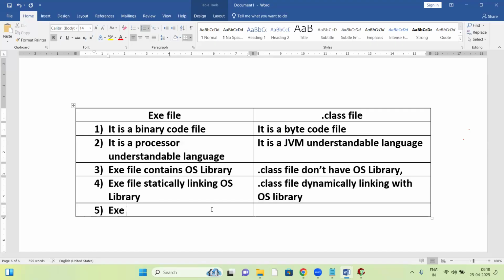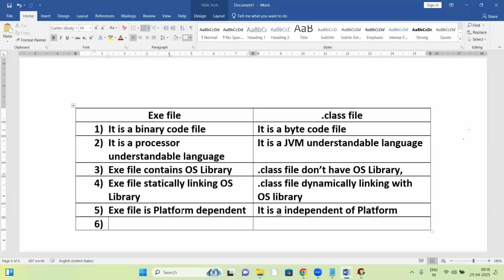Next difference: the exe file is platform dependent. The dot class file is independent of platform. Independent of platform, right?